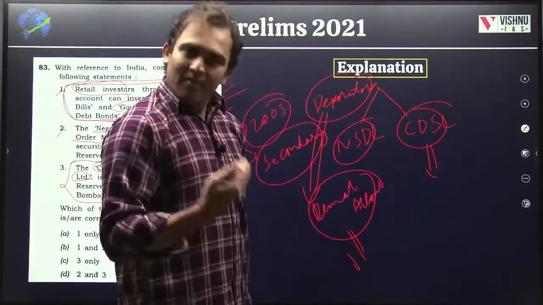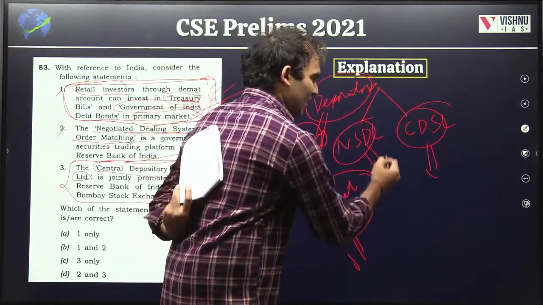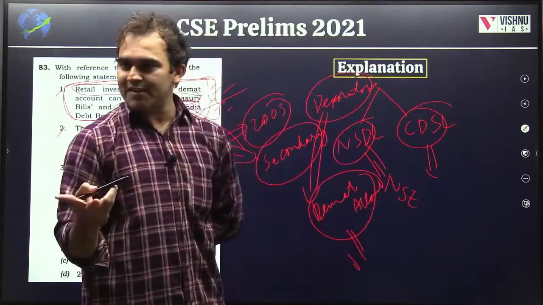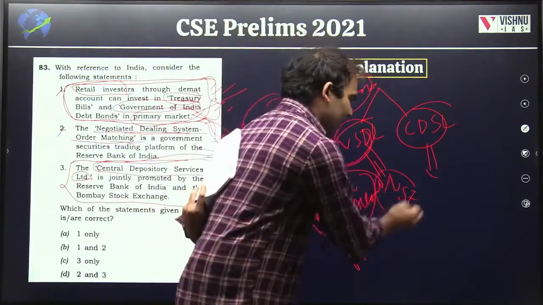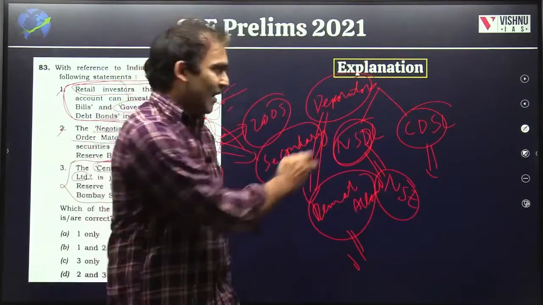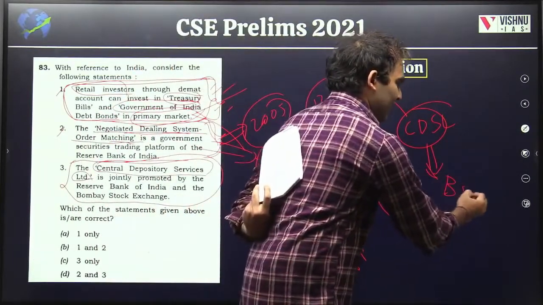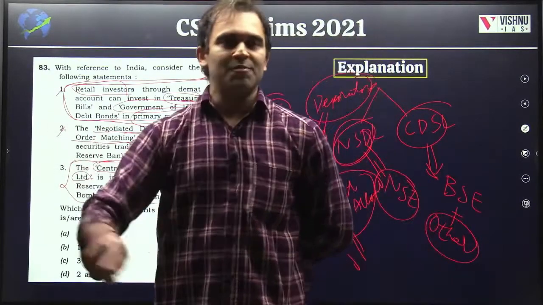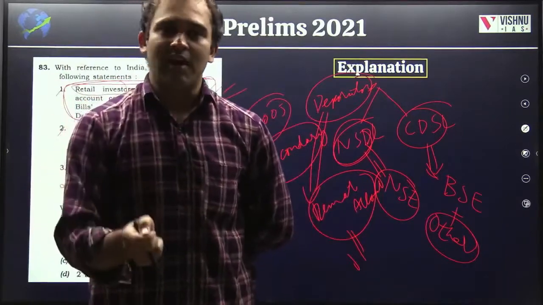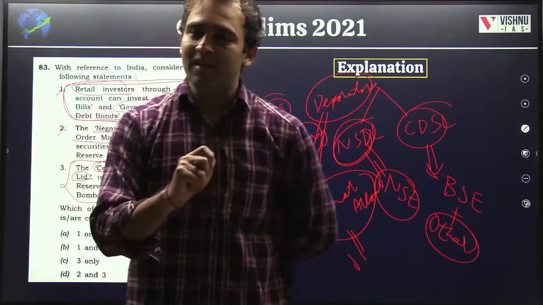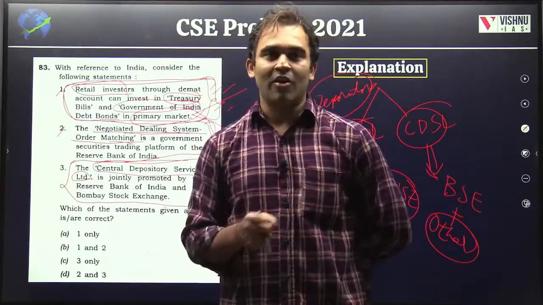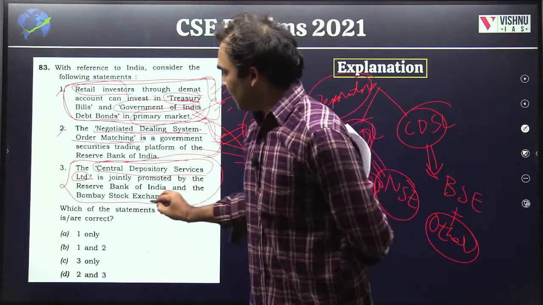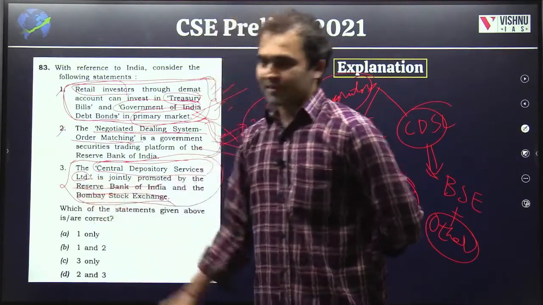Forget about NSDL. NSDL is majority owned by NSE. Again, there are two exchanges, NSE and BSE. NSDL is majorly owned by NSE, and CDSL is around 20% owned by BSE plus other banks. Banks like HDFC, banks like SBI, but not RBI. RBI doesn't have anything to do with CDSL or NSDL. So CDSL is jointly promoted by BSE, that is correct, but the Reserve Bank of India is not.